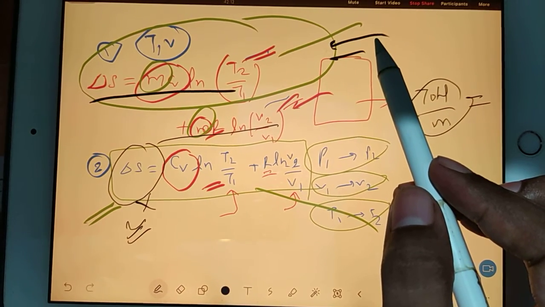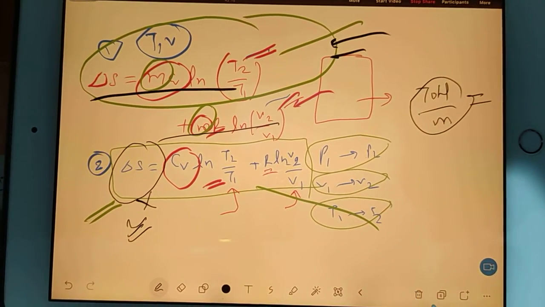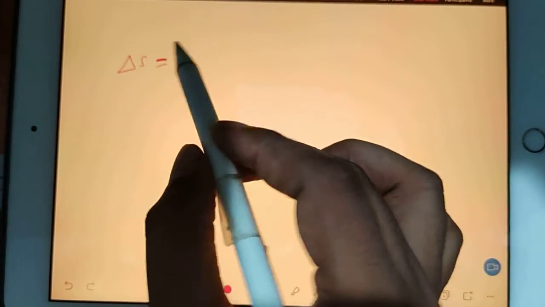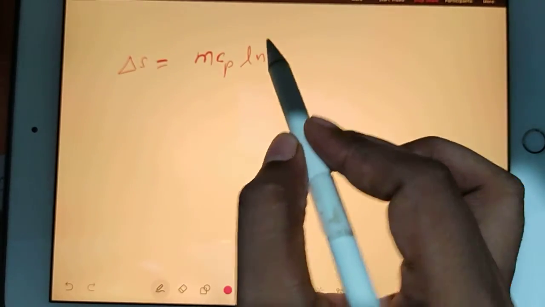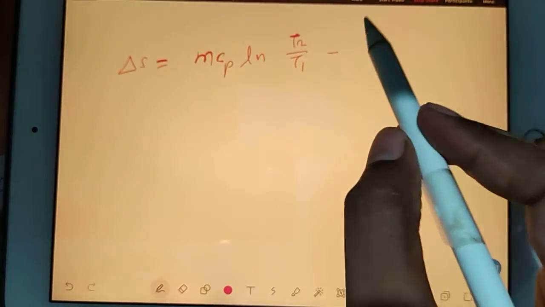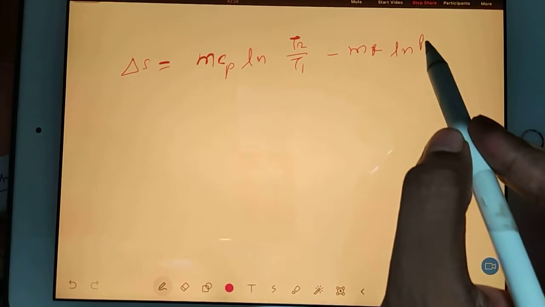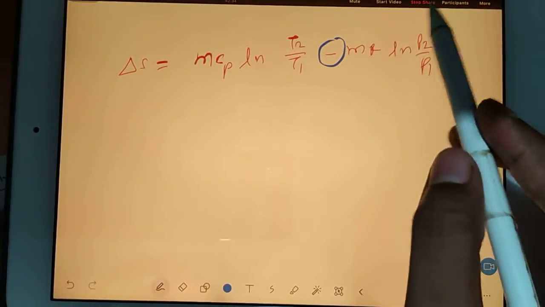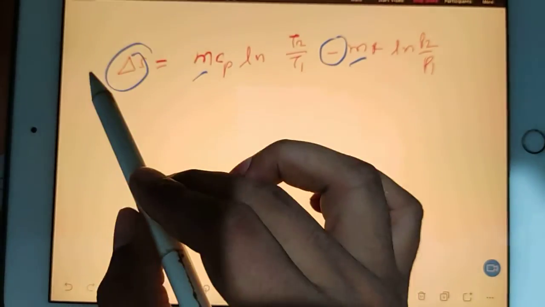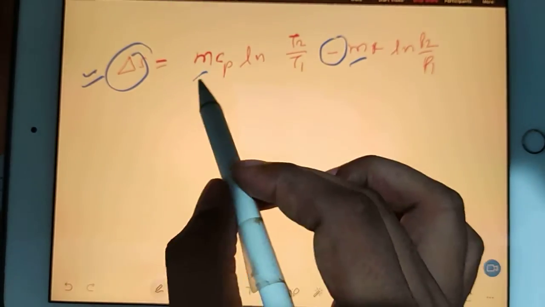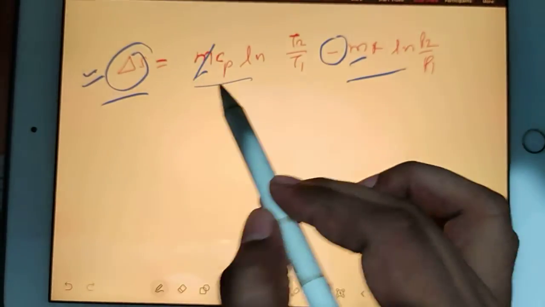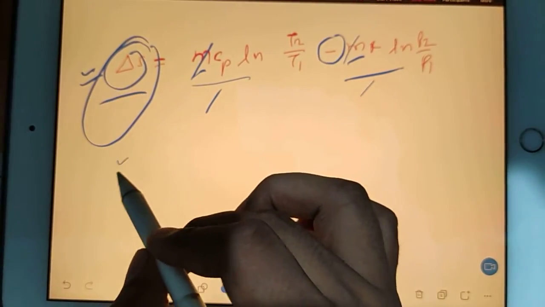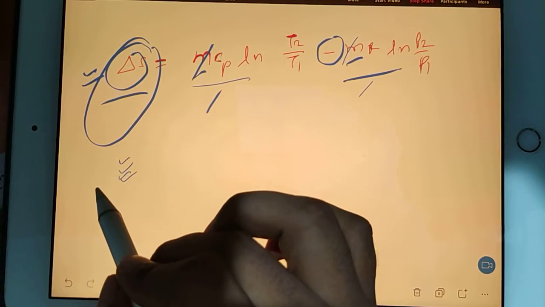Now I will give you a formula in terms of temperature and pressure. The formula will be almost similar. You can write change in entropy is nothing but m Cp ln T2 by T1 minus m R ln P2 by P1. Now here you can see I am using a minus sign, and again m and m is coming. It means this change in entropy is total. But if you divide by mass, like here, here and here, then mass will get cancelled and you will be getting del S by m. So this will be your change in entropy, but a specific change in entropy.